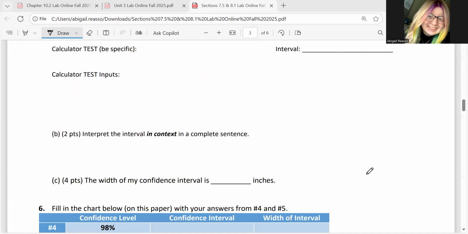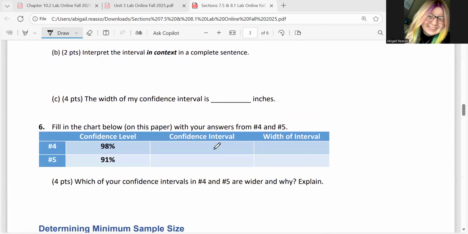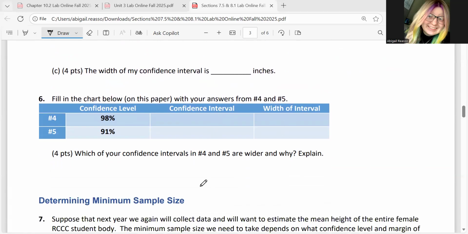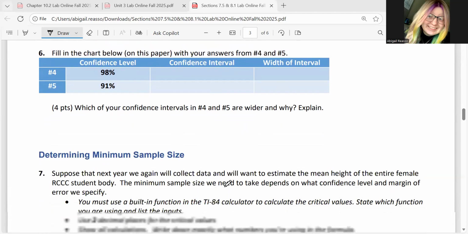Question 6 wants us to compare what really is the difference between the two confidence levels that you have. So you're going to write your 2 answers for your confidence interval and the widths, and then you're going to make a comparison here. Okay.